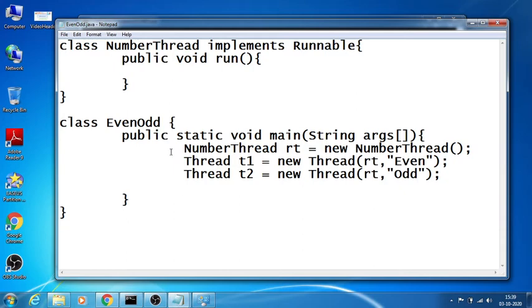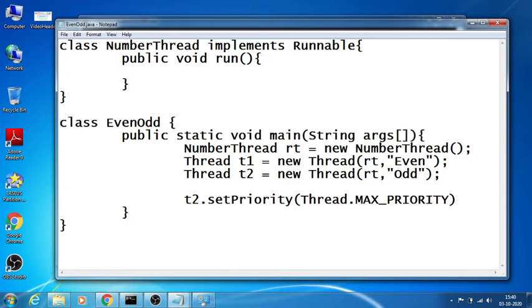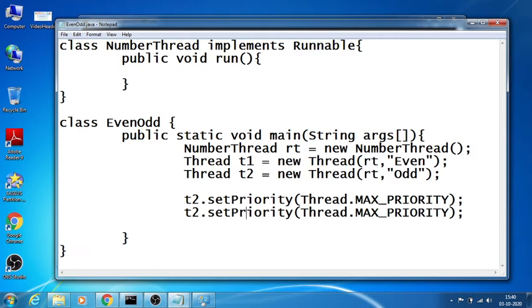Keep some priority: t2 dot setPriority of Thread dot MAX_PRIORITY, and t1 dot setPriority as MIN_PRIORITY. Then t2 dot start, t1 dot start.